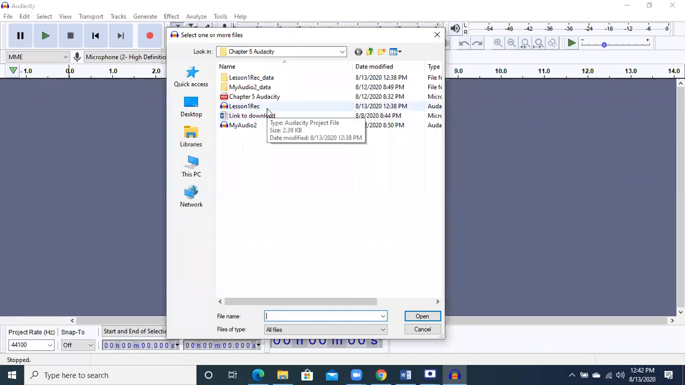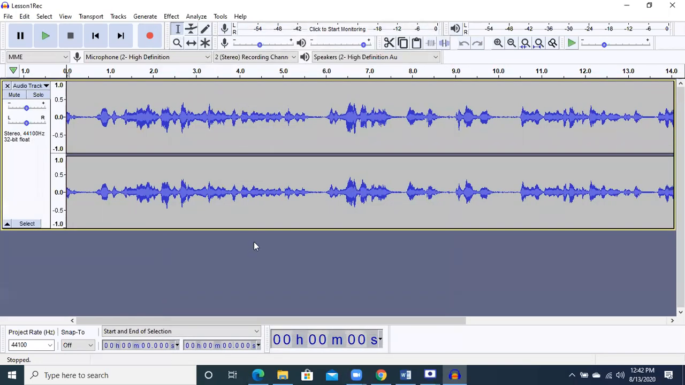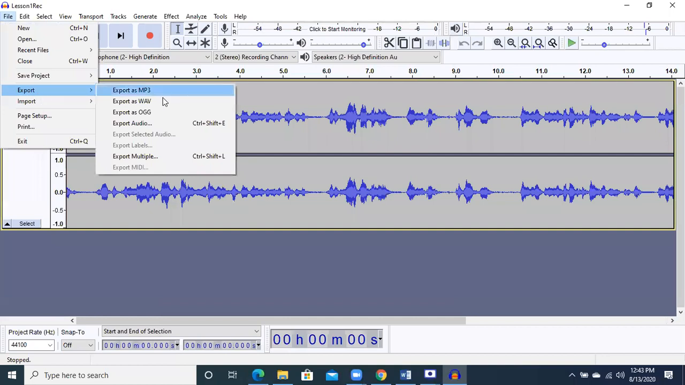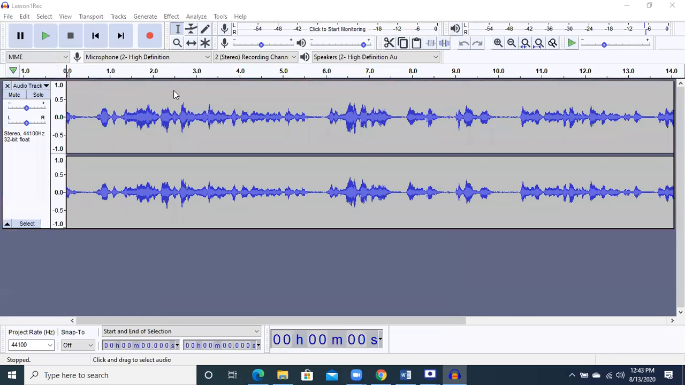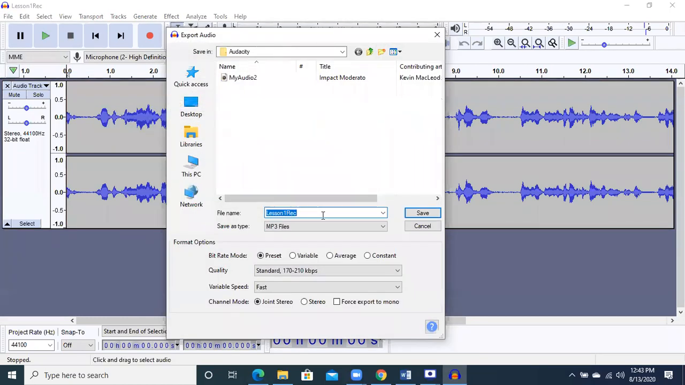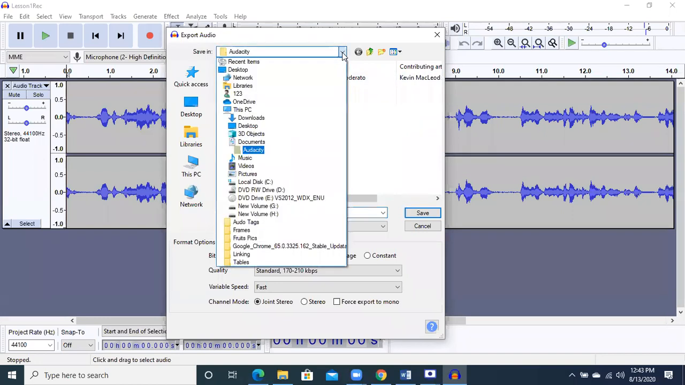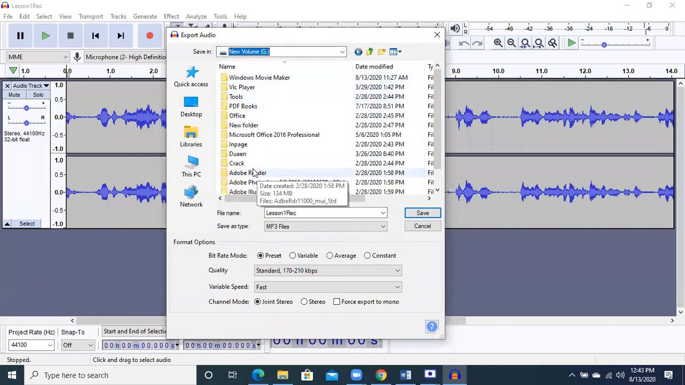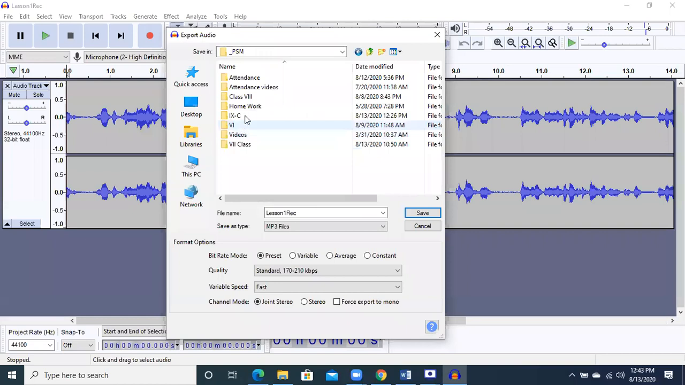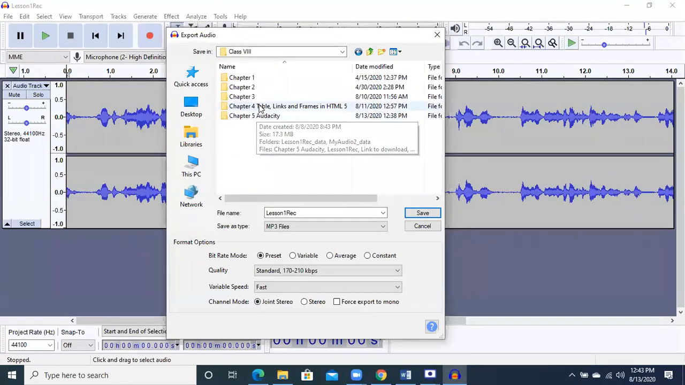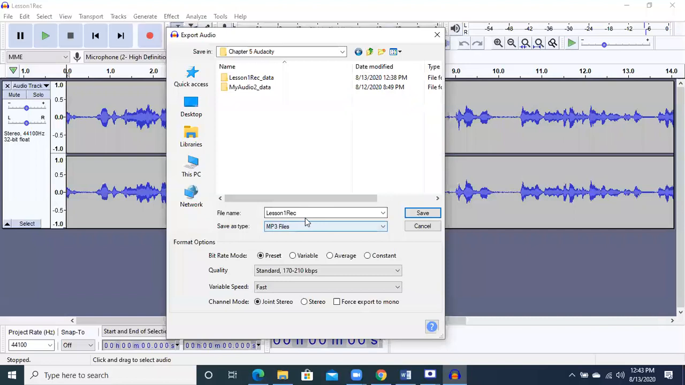I will go to my lesson 1 recording. Now this is the file. I will go to the File menu, then the export option, and click on export as MP3. It will ask me where I want to save. ठीक है? Export वहीं पर save कर रहा हूँ मैं. I am saving it in the folder where I have my data for the P3 class. And here in the Audacity, यहीं पर save कर रहा हूँ.